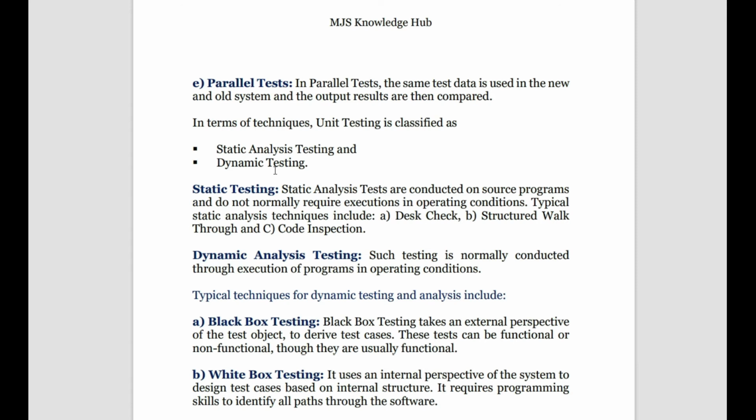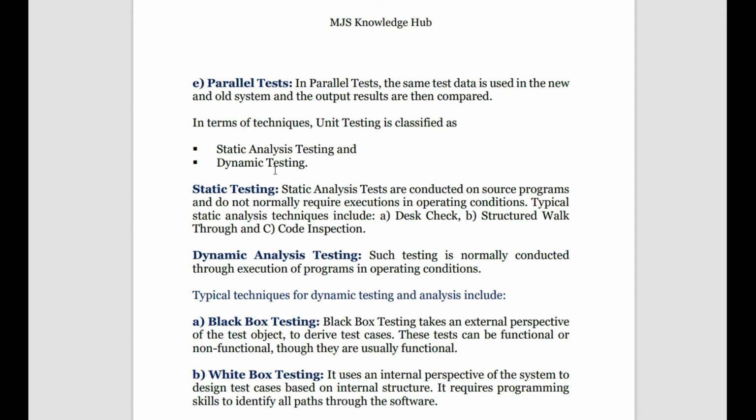A typical static testing, what are the various types, how they are done: we do desk check, means within the system what things are happening, structured walkthrough and code inspection. We only focus on the required program: is it properly coded, is it properly functioning, and how is it going through. We are not bothered with the outside condition.